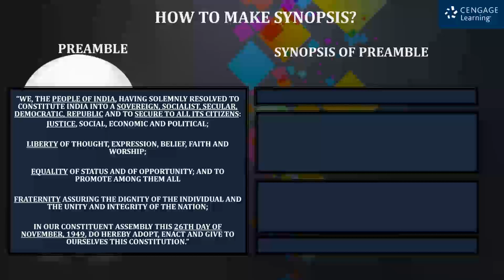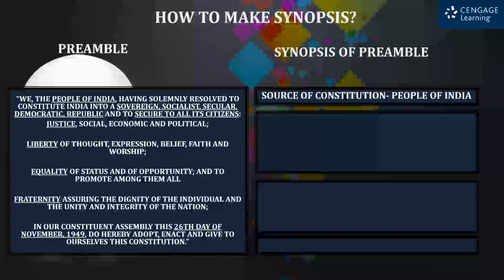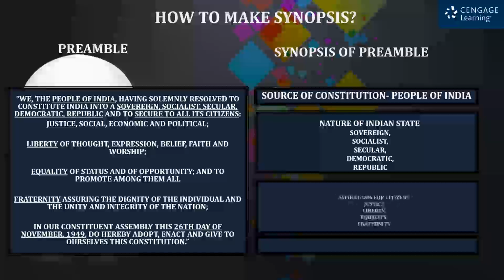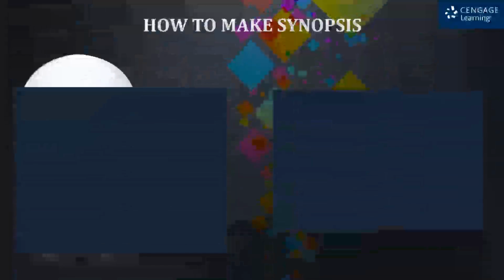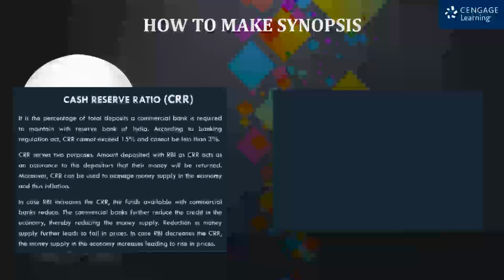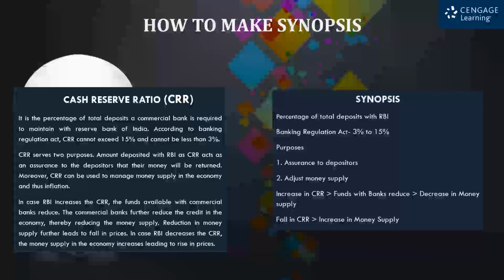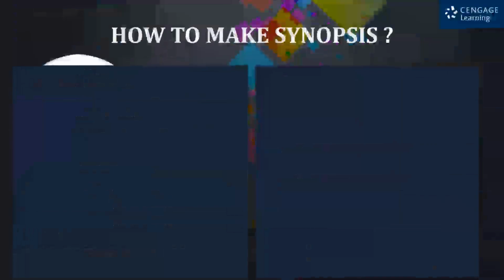And for synopsis, we have identified important information like we did in underlining, and beyond that, we have organized it into four parts: source of constitution, nature of Indian state, aspiration for citizens, date of adoption. We have further identified the sub-parts under nature of Indian state and aspirations for citizens, giving the paragraph a structure. Here you can see examples on how to make synopsis. Even the most difficult theory can be simplified through synopsis. This is an example from economics, and another one from IR.